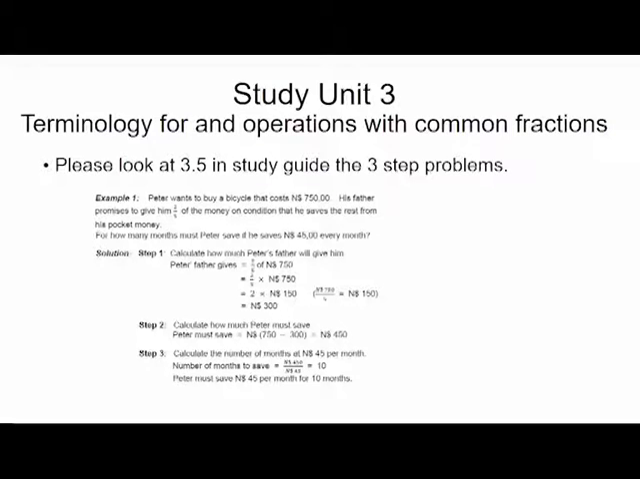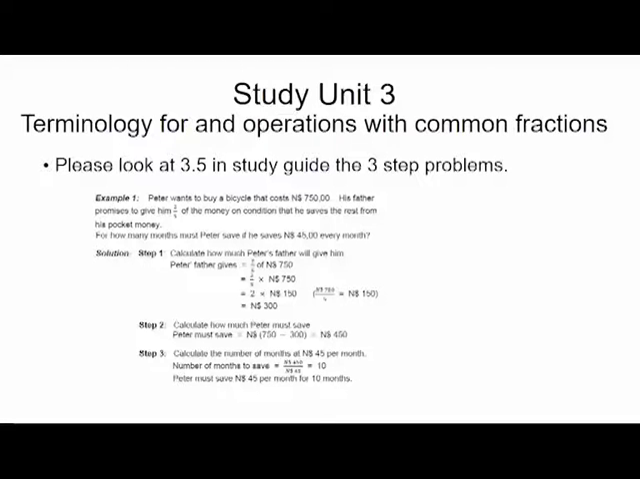Solution, step 1: calculate how much Peter's father will give him. You give him 2/5 of 750. Like I said, 2/5 times 750: you divide the 750 by 5, which is 150, times 2. So his father will give him 300 Namibian dollars. Now, how much should Peter save? Peter must save 750, because that was the bicycle cost, less the $300 his father is giving him, and that leaves an amount of 450 Namibian dollars.